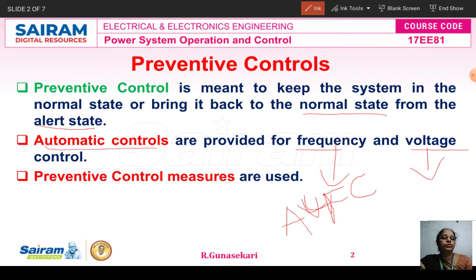How is the voltage maintained? By the automatic voltage regulator. The preventive control measures are also used for bringing the power system back to the normal state from the alert state.